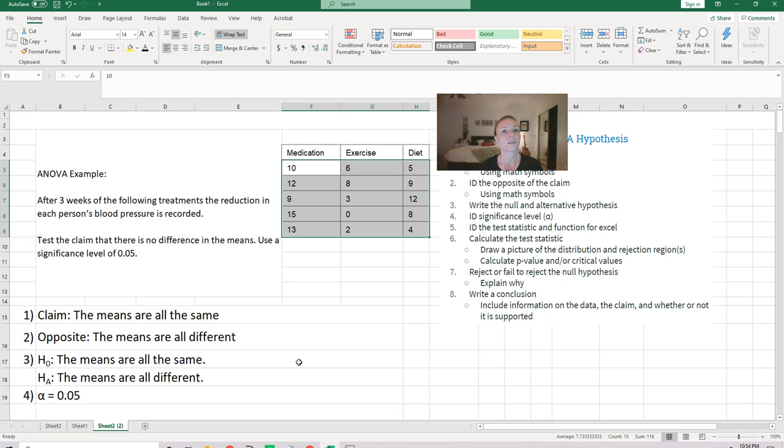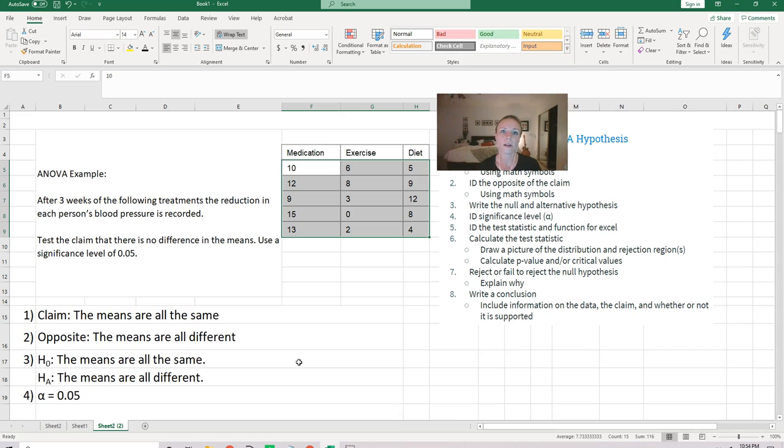When we do subtraction and they're all different, we get a big number. We want to be able to reject the null hypothesis when we end up on the right-hand side. So the same as before, this is going to end up as a right-tailed test. So I just want to go and look at the calculations just a little bit.